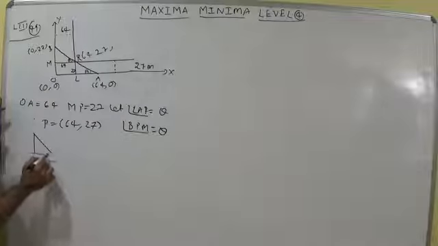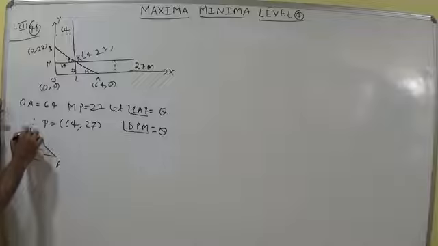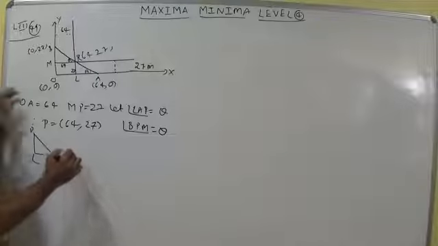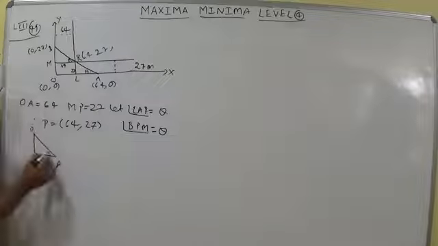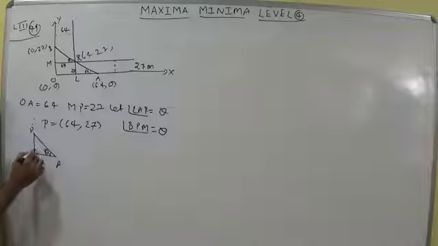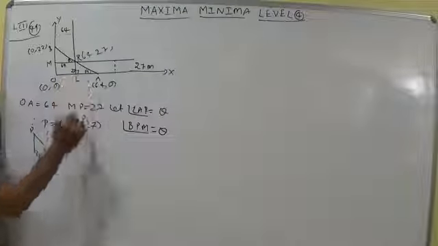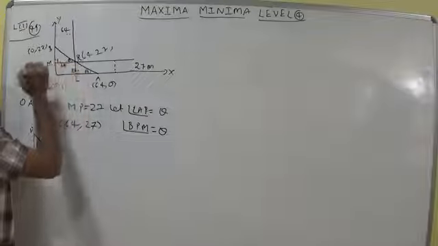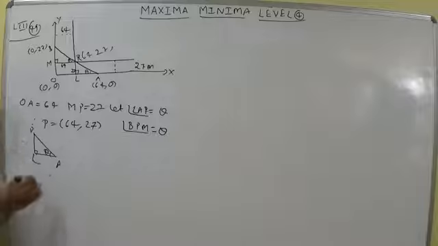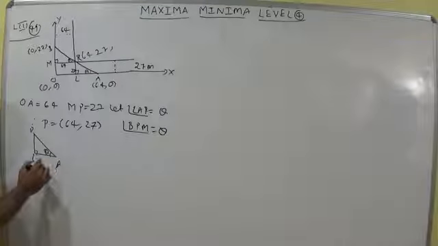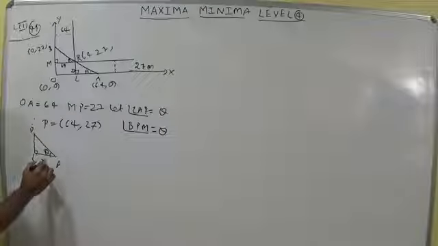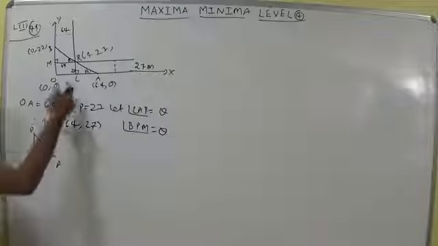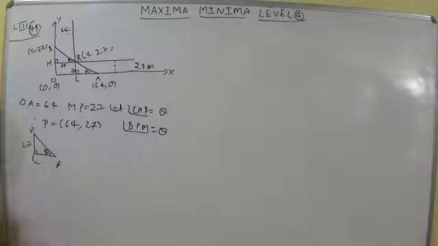Using the right angle triangle we can write cos theta and sin theta. This is the perpendicular line drawn from P to the x-axis and this is the perpendicular line from P to the y-axis. In triangle LPA, the side is 27.